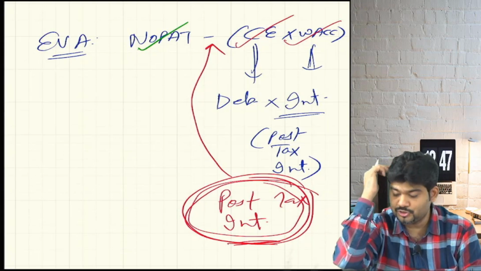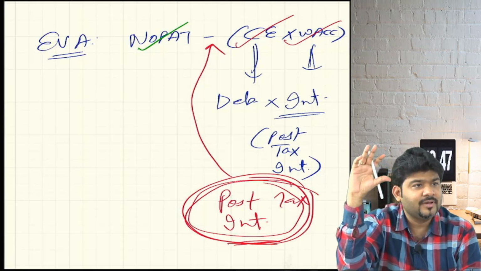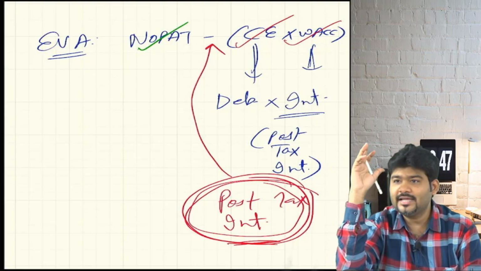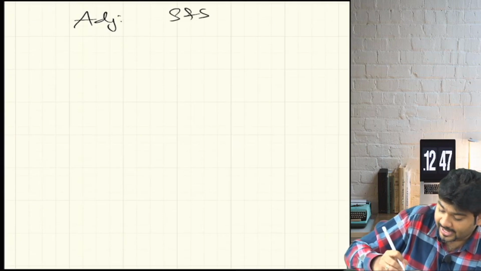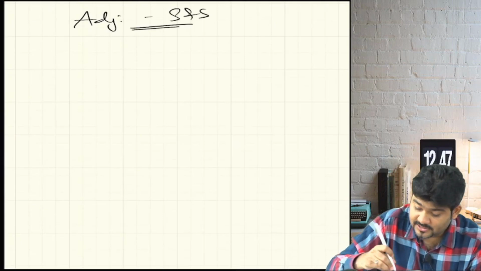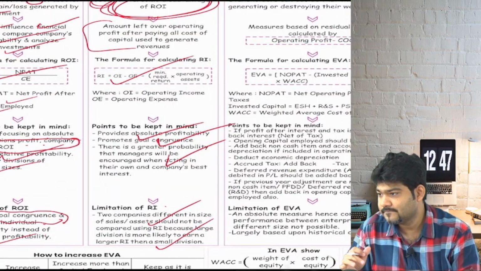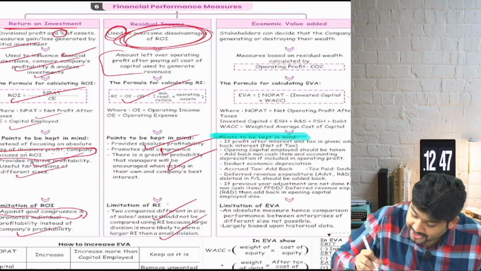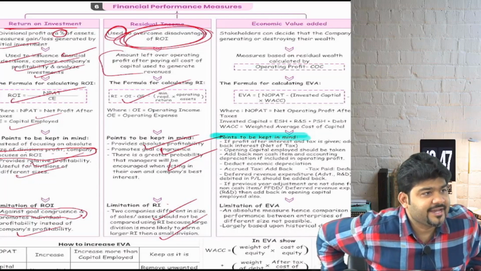Now the last thing that I have to teach you is the adjustments of Stern and Stewart. Once I teach you that, then any sum of EVA you will be able to crack it. So with the flow, let's get that also done and dusted. Now I am going to teach you the adjustments as per Stern and Stewart. Here are the points to be kept in mind, which are nothing but the adjustments by Stern and Stewart. Shall we take it one by one?